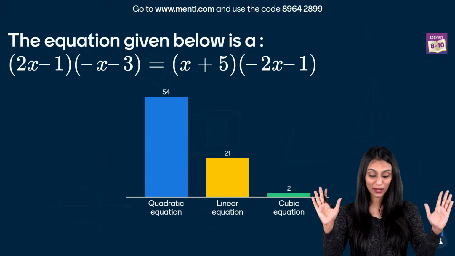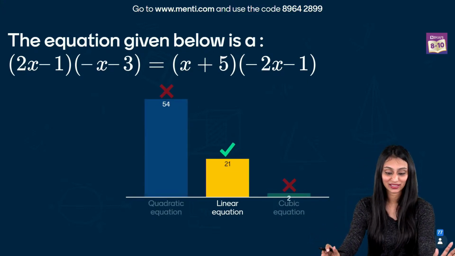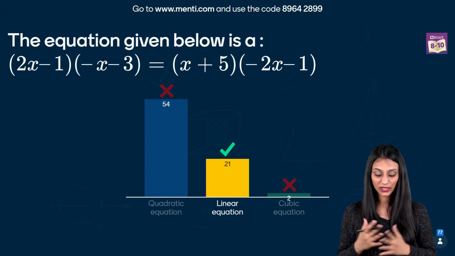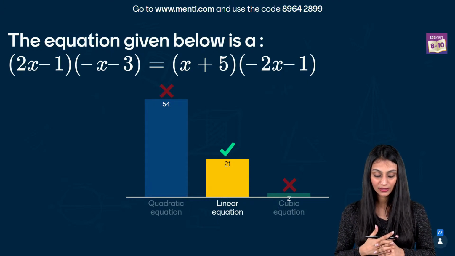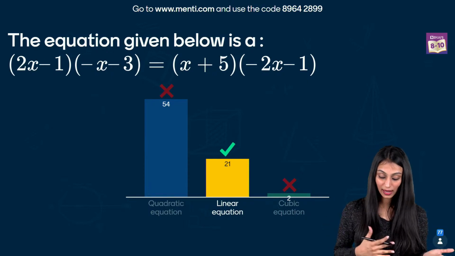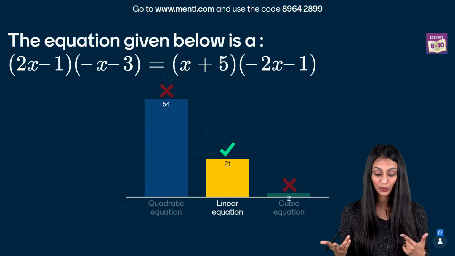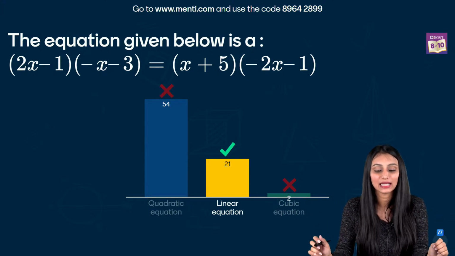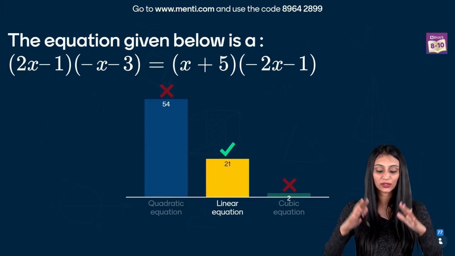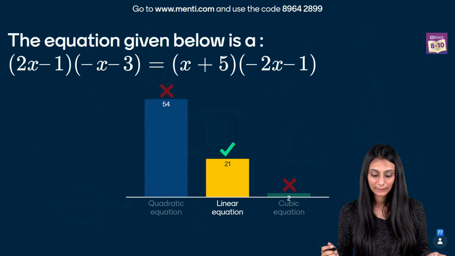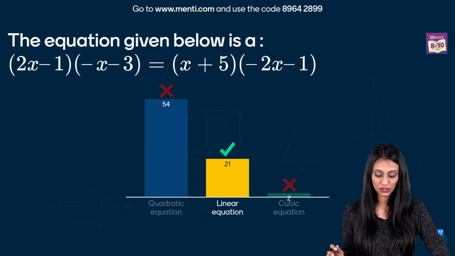All right, your time is up. Okay, let's see how many of you have given the right answer. So the correct answer is linear equation, right? And I can see that 21 students have given the correct answer. 54 say it's quadratic and 2 are saying it's cubic. See, it was a very simple question. How could you give the incorrect answer for this? It was बहुत simple था. All you had to do is, दोनों sides को you had to just simplify it, right? Okay, let's see the solution for this question now.